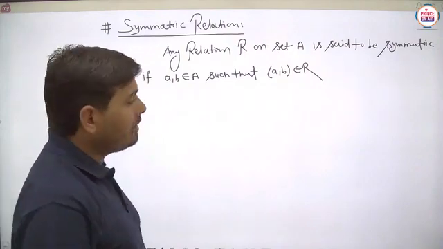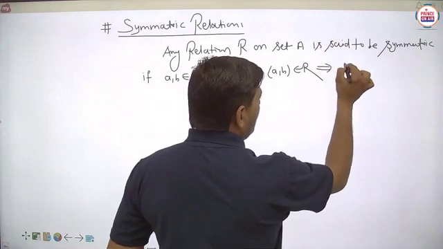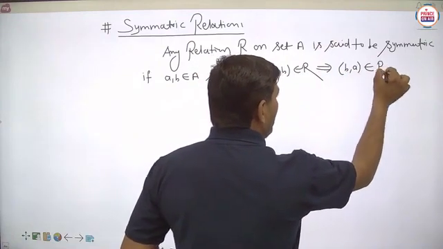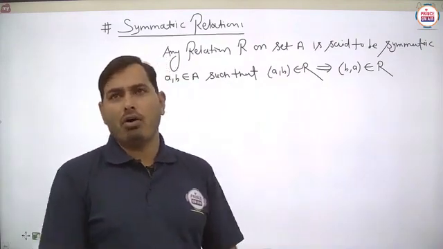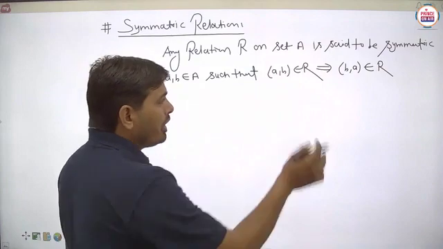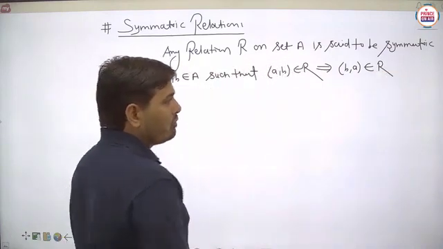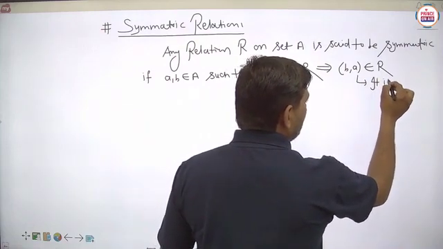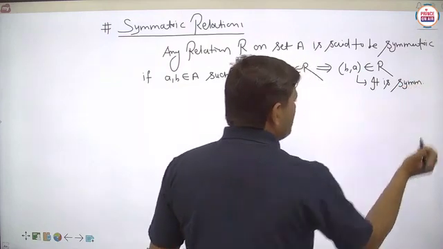Is it to be clear? (a, b) belongs to R implies what we have to check? We have to check whether (b, a) belongs to R or not. If (b, a) belongs to R, then it is said to be symmetric. Is it to be clear? In this situation, it is symmetric.